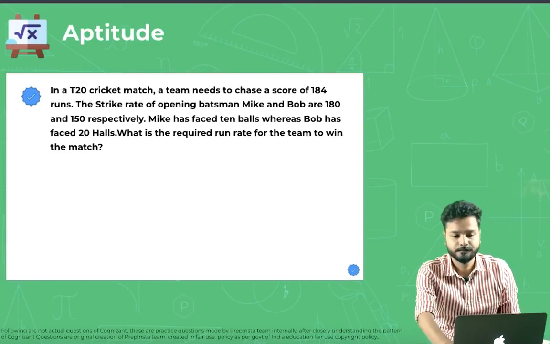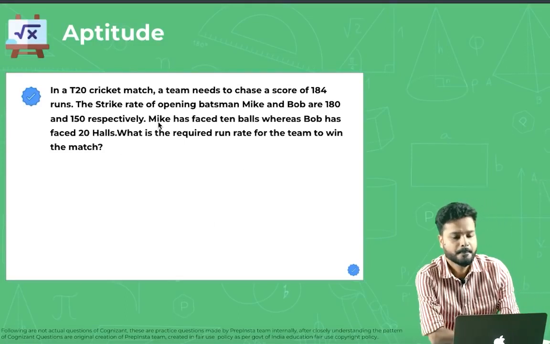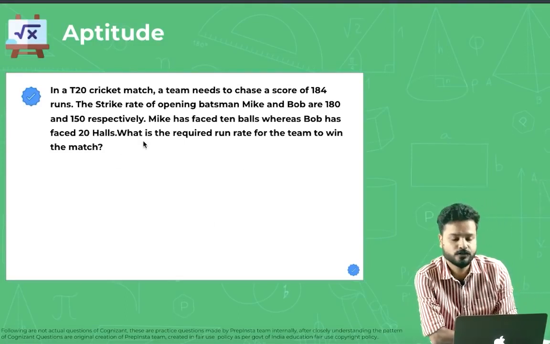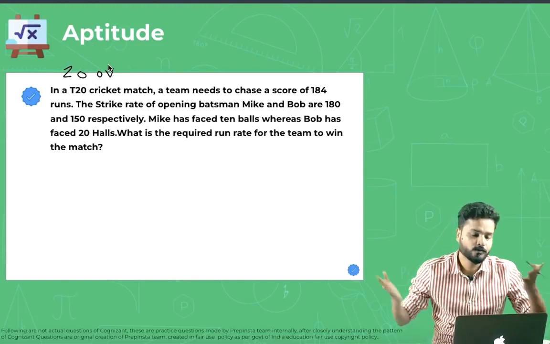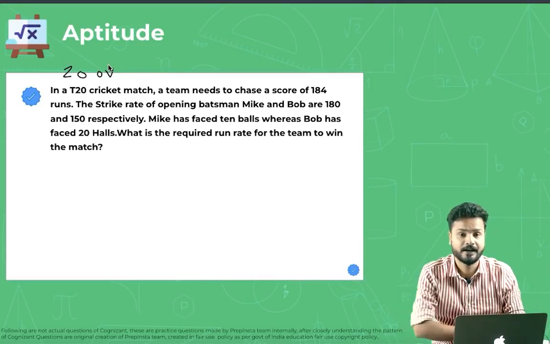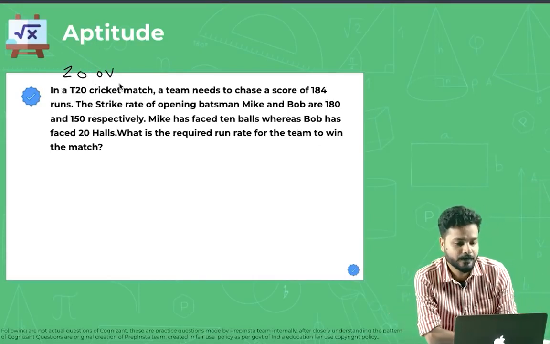Okay, guys. So in a T20 cricket match, how many overs are there? 20 overs. For people who are football fans and who might not know about cricket at all, I'm telling it for them, right? So 20 overs.